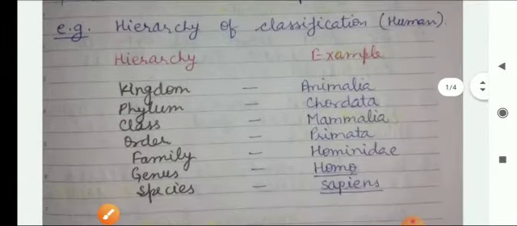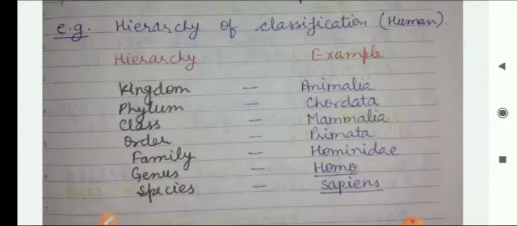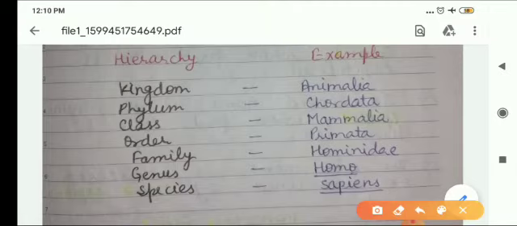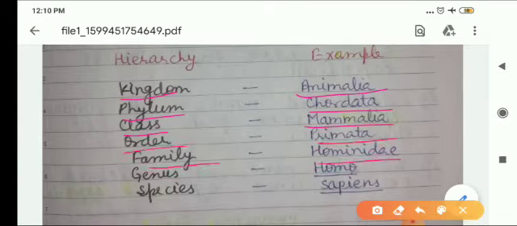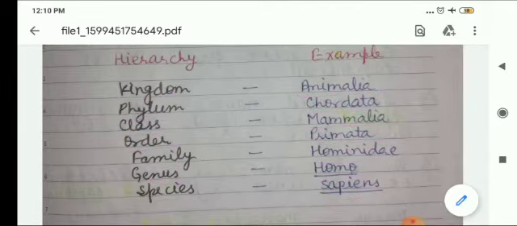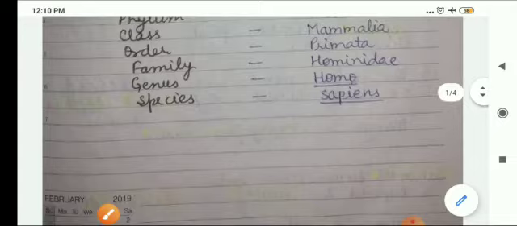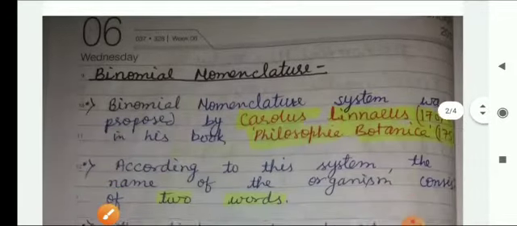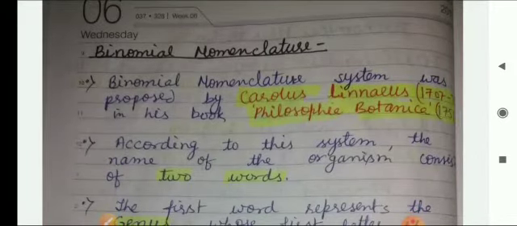The hierarchy of classification in case of human, this is an example: kingdom Animalia, phylum Chordata, class Mammalia, order Primata, family Hominidae, genus Homo, species sapiens. This is an example. Now we will discuss binomial nomenclature.